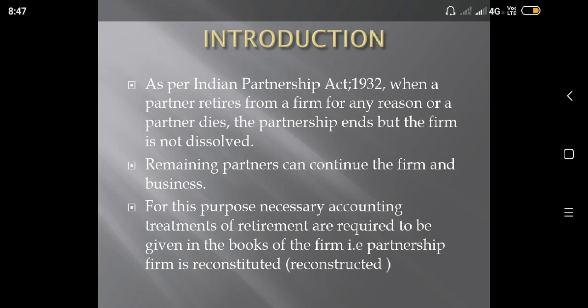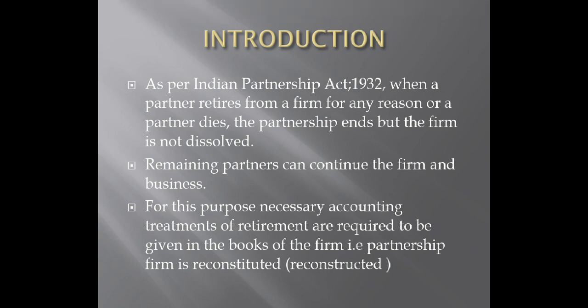We are going to have an introductory idea about chapter 6, that is retirement or death of a partner. Now, generally speaking, what is retirement? It is a separation, and in context with this chapter, it is separation of a partner from the firm.